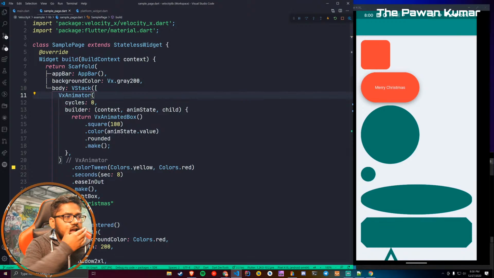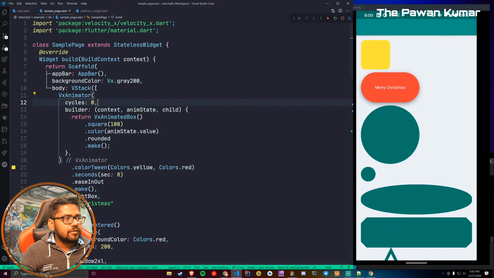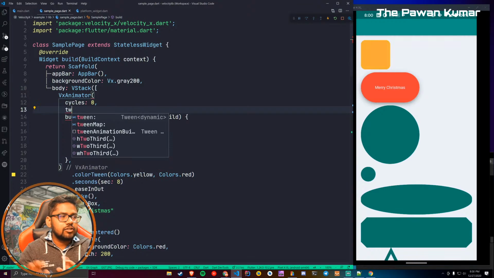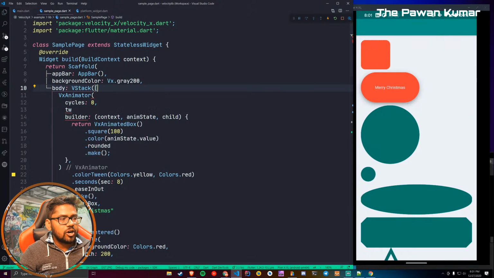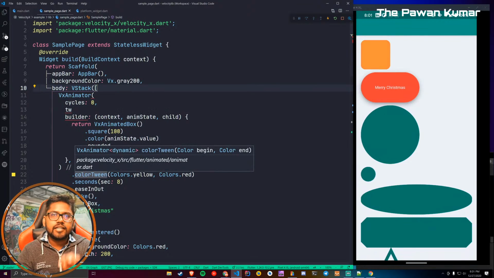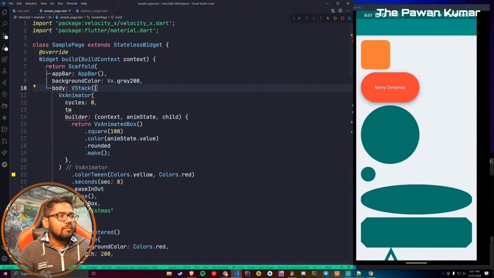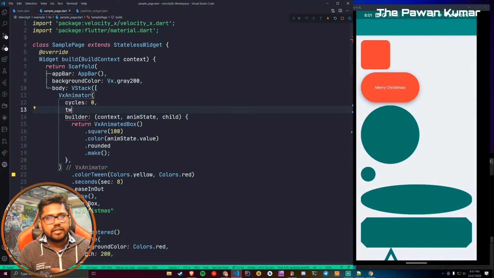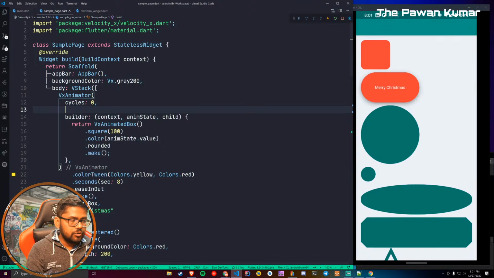Okay, and what we can do, rather, we have something called tween, which I showed you. For tween you can specify any kind of tween. By default, three tweens we can use with this dot operator: one is double tween, second is color tween, and third is int tween. So we can use them directly, but if you want to use anything else, you have to use it as a property, right? Or if you have to do multiple things, you can use something called a tween map.